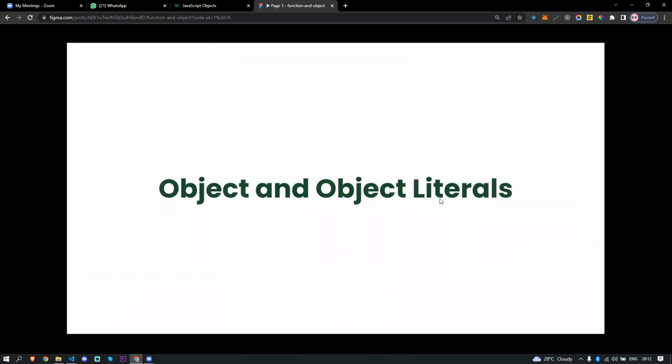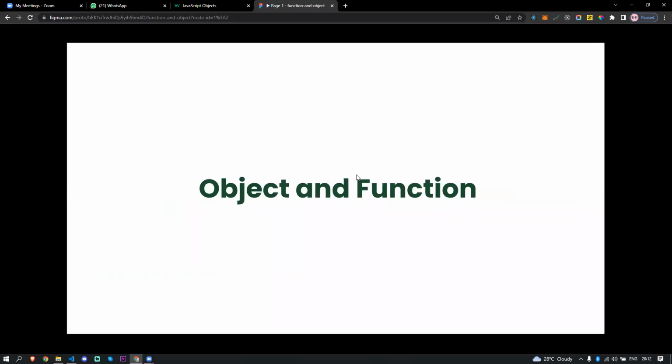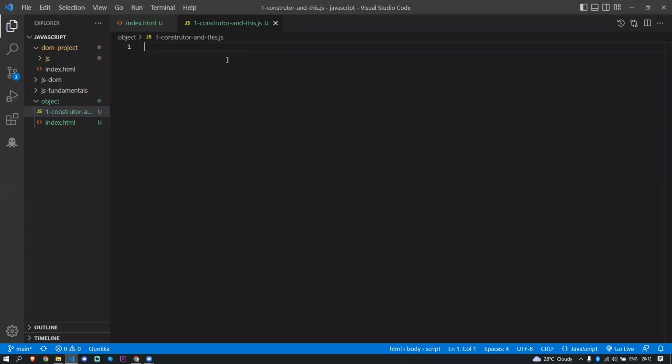So what is the difference between the object and object literals? We'll get into that. Objects and object literals, I will come back here. Later on I will take a deep dive into objects and object literals. Now we're going to make it very simple, for a basic understanding of how the object works. After we learn all these things, we're going to build some project, and after that I will take you into the deep dive into the object. So first, I'm just going to take an example of the person as an object.